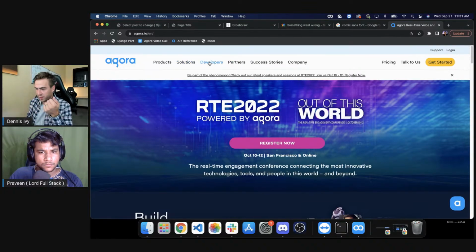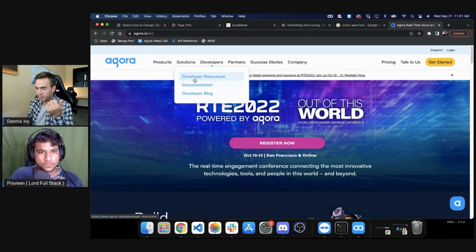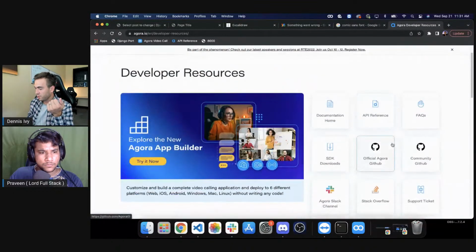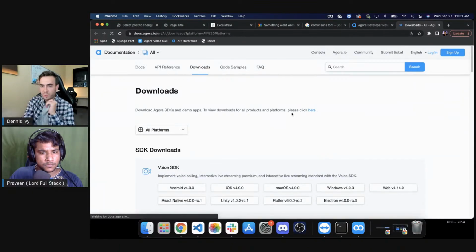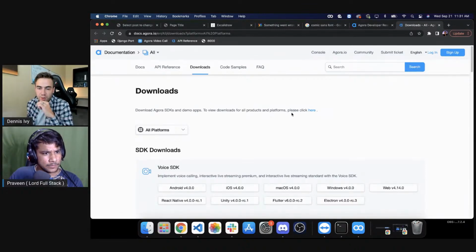Let's go to their website. We'll go to developers, developer resources, then SDK downloads. There are different ways of doing this. We could use NPM for this, but we're just going to stick to manually doing this, again, to not exclude anybody.